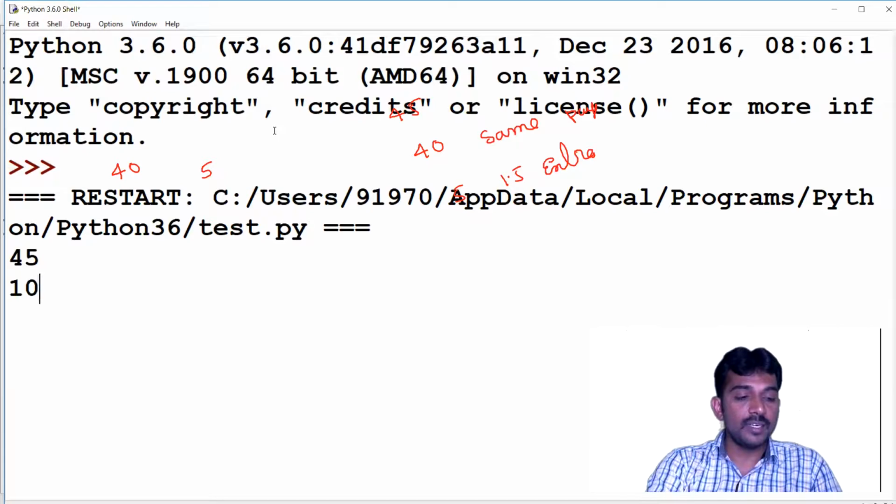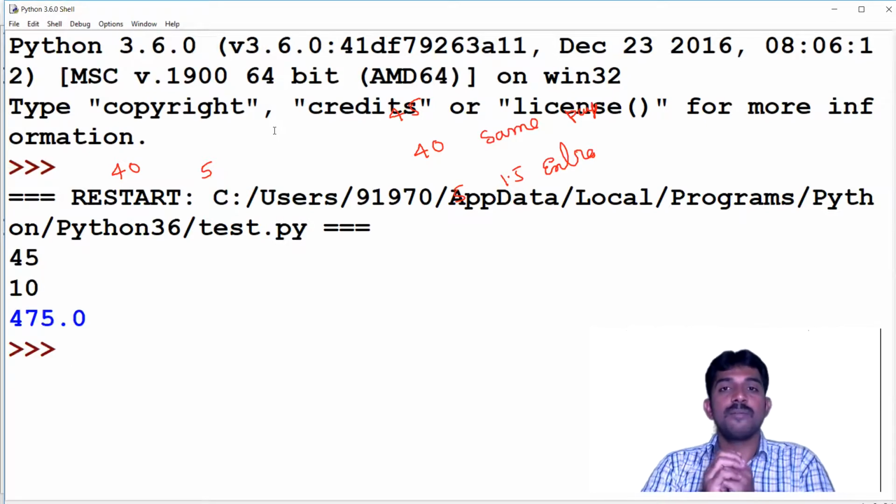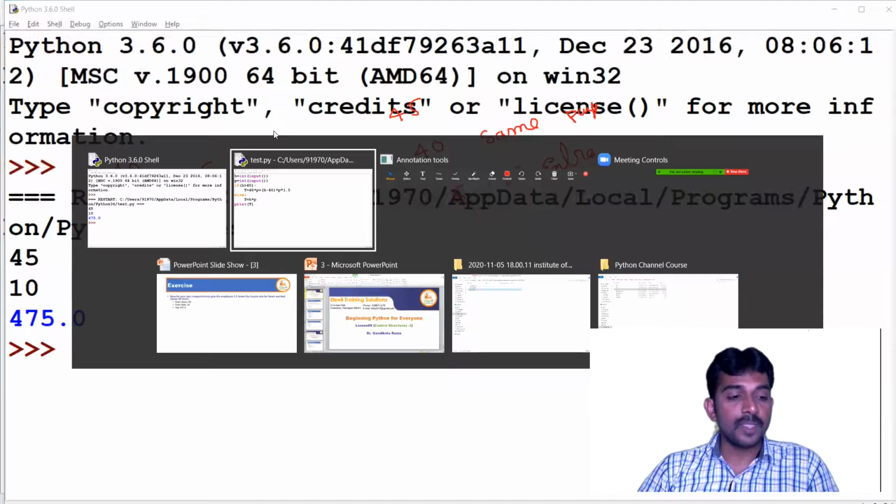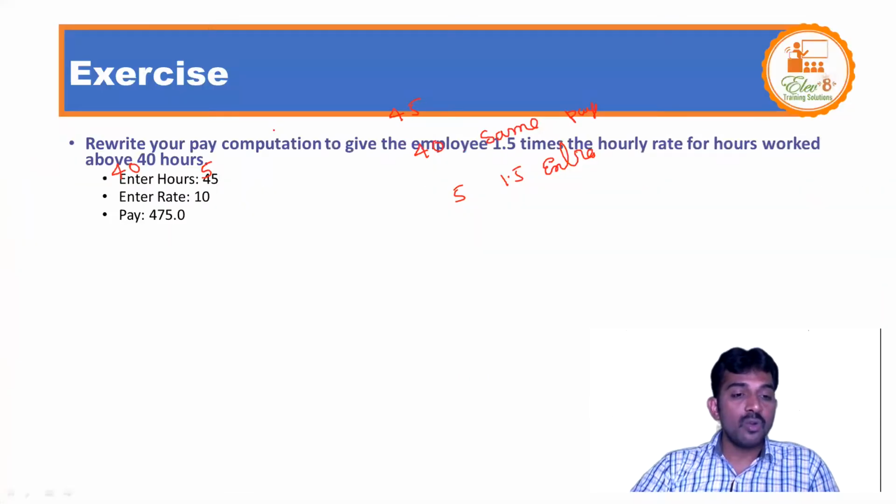45 and 10. Is this clear? How did we calculate this value? Our task is, see, now I'm going to change this one. See, if your hours are